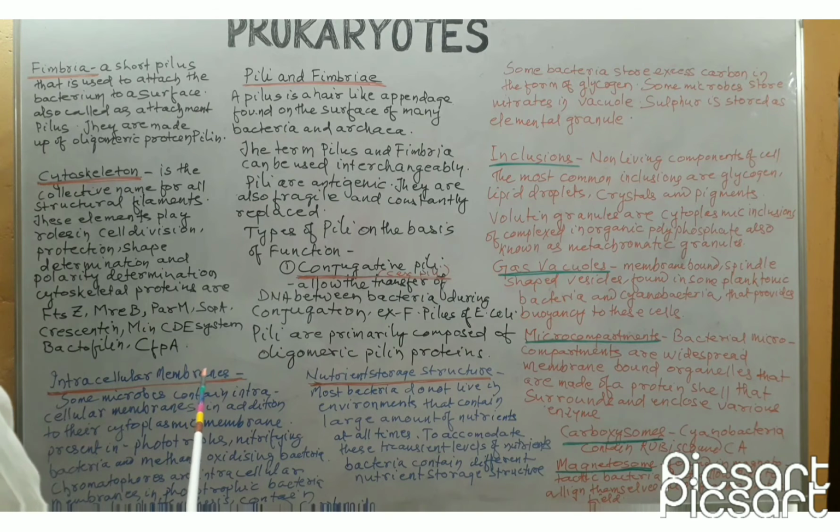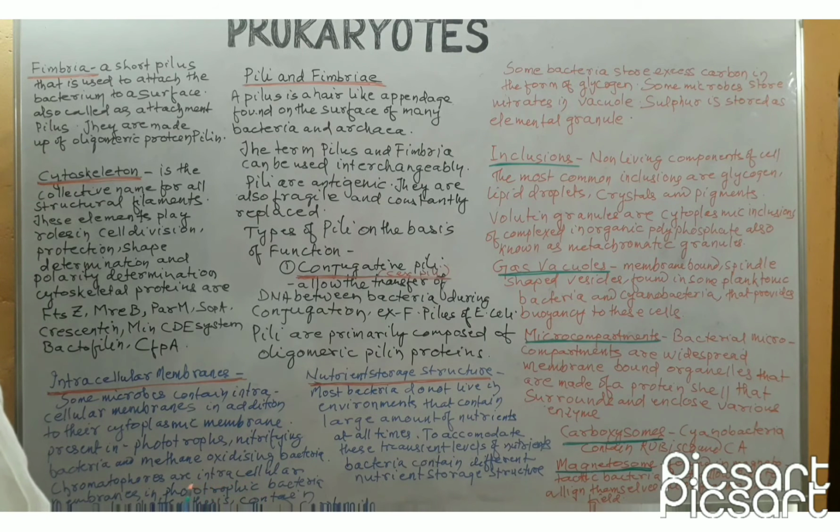Intracellular membranes are also present inside the prokaryotes in addition to the cytoplasmic membrane. Some microbes contain intracellular membranes that play various roles, and these are present in various prokaryotes like phototrophs, nitrifying bacteria, and methane oxidizing bacteria.